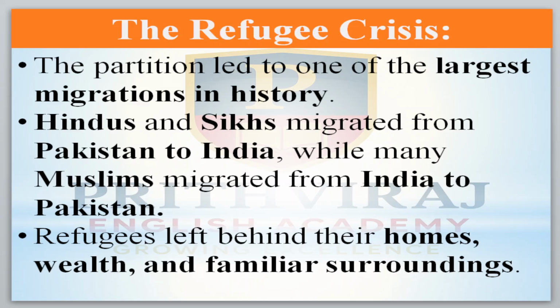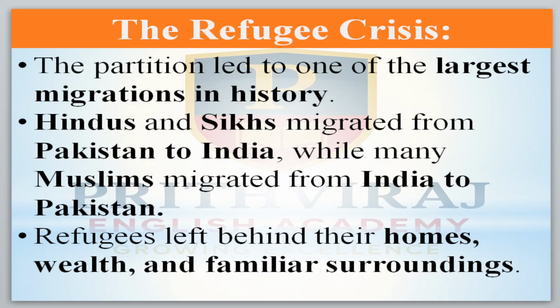Most of the Hindus from what is now Pakistan wanted to come to India. This is called migration, right? When a large number of people settle from here to there, it creates the refugee problem.